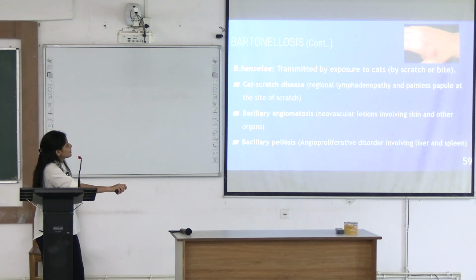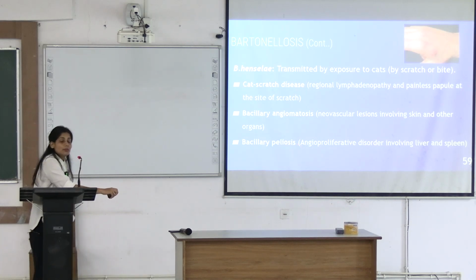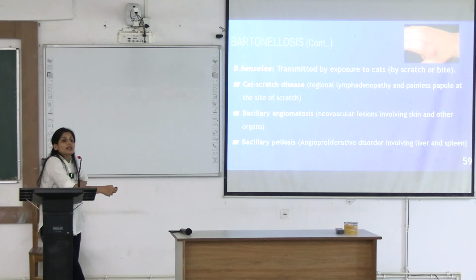You will see a painless papule and the nearest lymph nodes will become larger in size and inflamed. Then they can cause bacillary angiomatosis, that is neovascular lesions that involve skin and other organs, or bacillary peliosis. What is this? This is a blood-filled cyst in the solid organs such as spleen or liver.